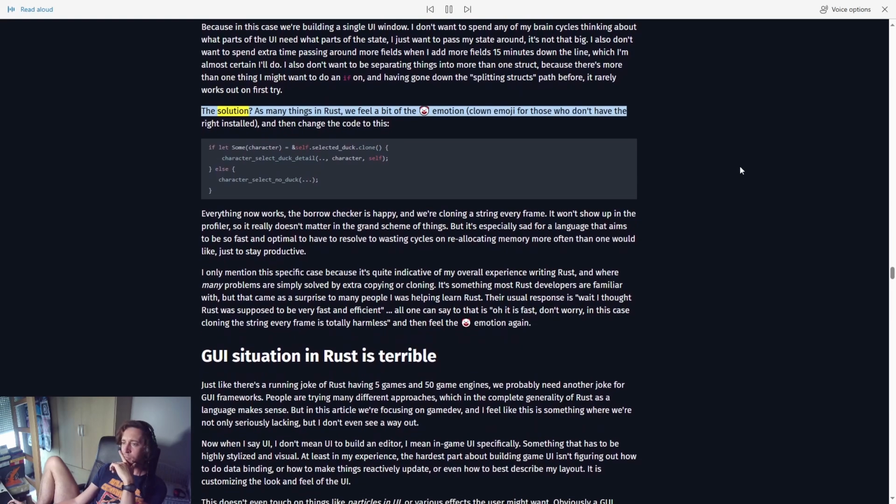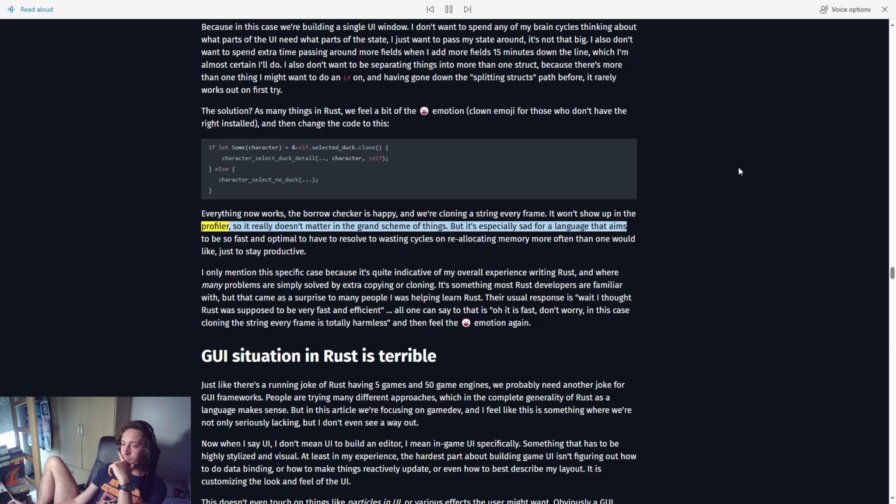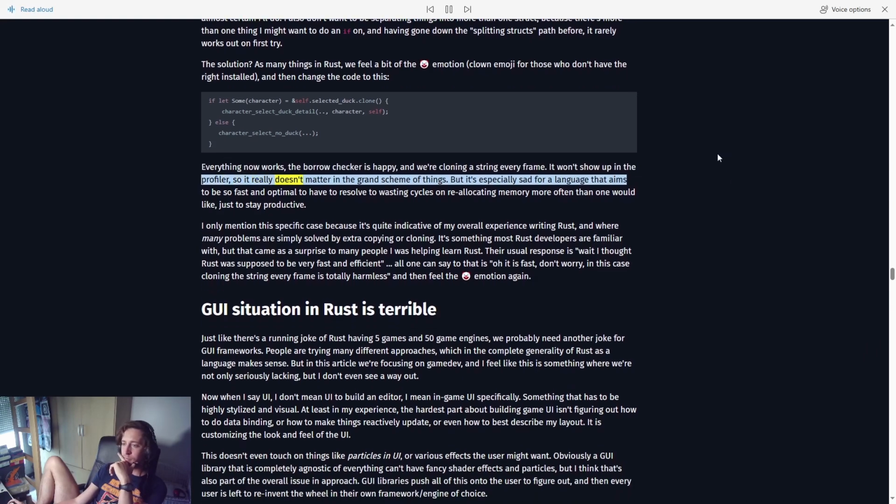The solution? As with many things in Rust, we feel a bit of the clown face emotion, clown emoji for those who don't have the right font installed, and then change the code to this. Everything now works, the borrow checker is happy, and we're cloning a string every frame. It won't show up in the profiler, so it really doesn't matter in the grand scheme of things.